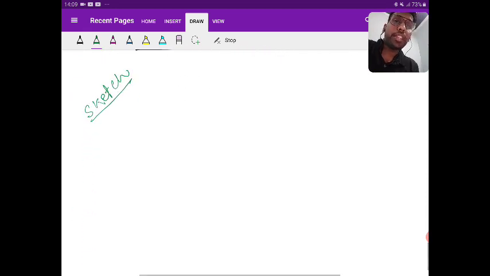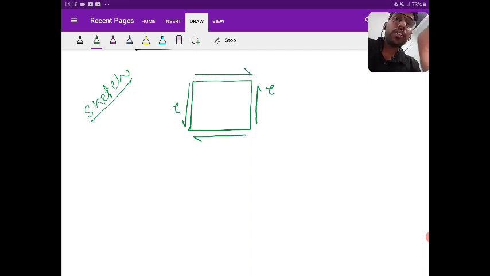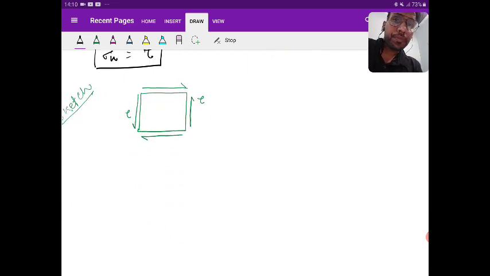Okay, see then. While I will be drawing the sketch, this is along HY first. So there I can see tau, tau. Then the first principal plane is at an angle of 45.